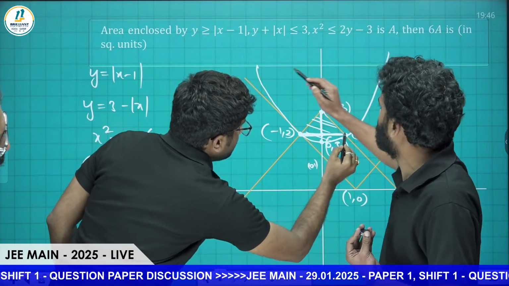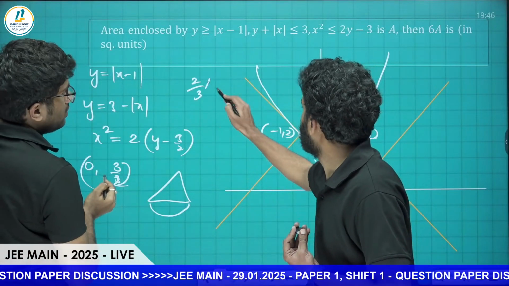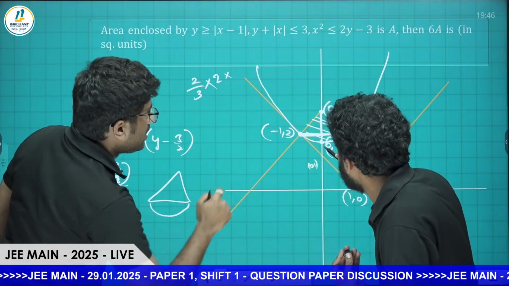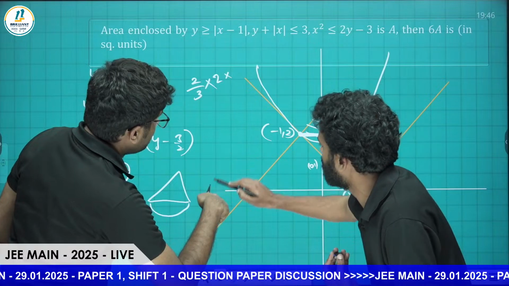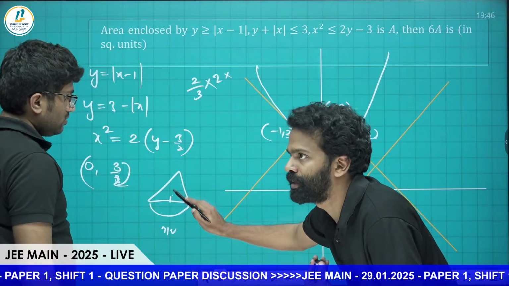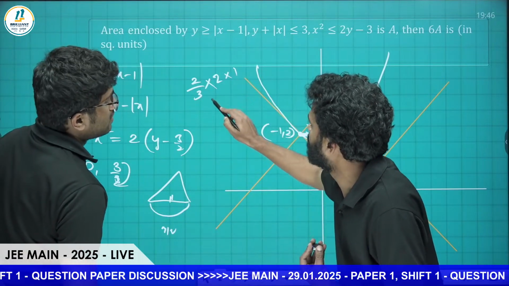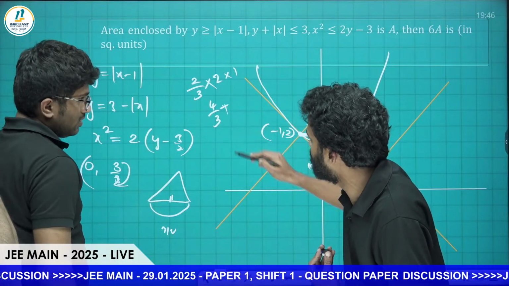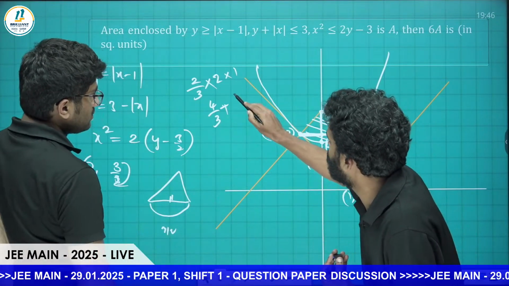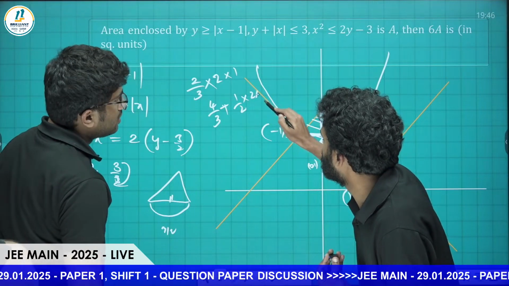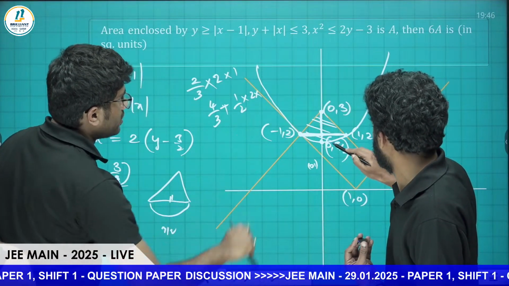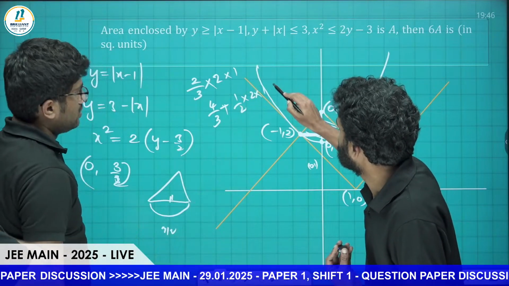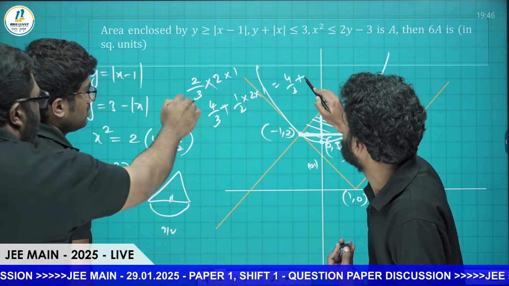That is 2 by 3 into the base, which is from minus 1 to 1, that is 2, into the height. Here the heights are 3 by 2 and 2, so the height is 1. That will be 4 by 3, the area of the bottom part, plus this triangle part, which is half into base into height. Base is 2, height is 1 unit. That is 4 by 3 plus 1 by 2.